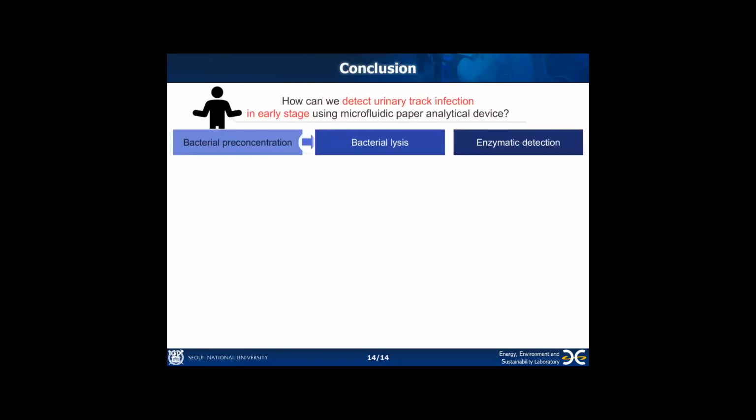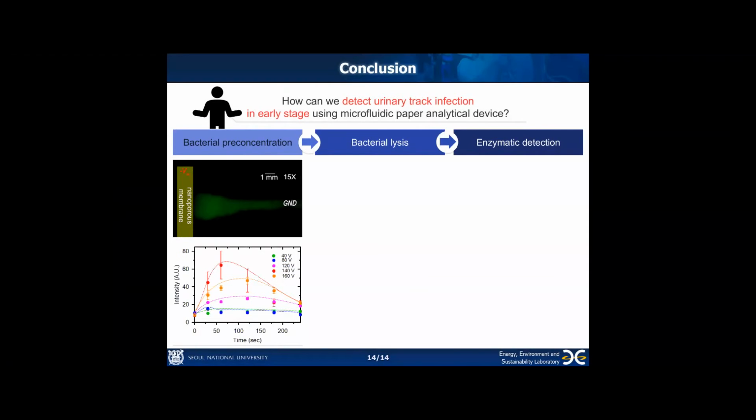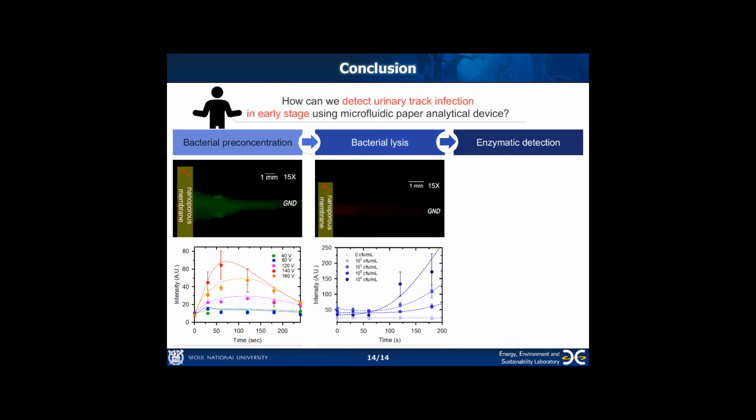In conclusion, we firstly visualized over 100 volts preconcentration using nanoelectrokinetic phenomena. Secondly, we proposed on-chip alkaline lysis of bacteria under spontaneous heating for accelerating the enzyme-linked reaction.